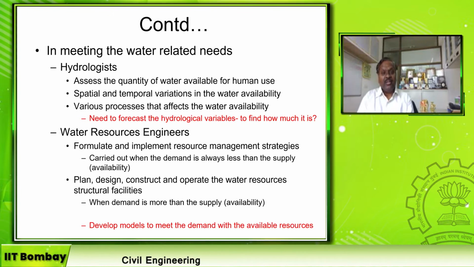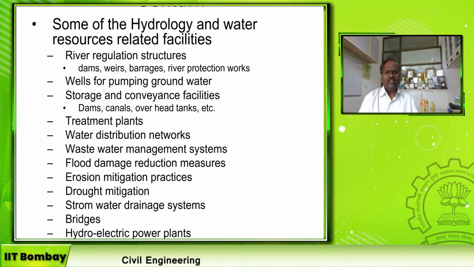Especially when the demand is more than the supply, as well as when the supply is more than the demand. In both cases we need a water resource engineer. So the water resource engineer develops and applies various types of hydrological models to meet the demand. It's nothing but balancing the supply and the demand. To balance, we need a model. We need an equation. We need a methodology to balance the supply and the demand over a period of time, right? So these are some of the hydrology and water resources related facilities.